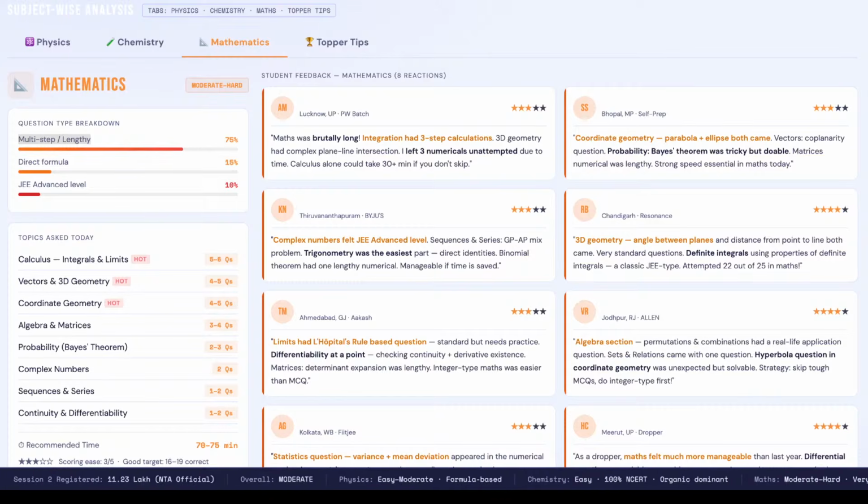Apart from that, on the screen you can see maths was lengthy but doable.